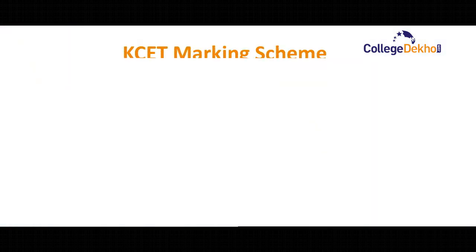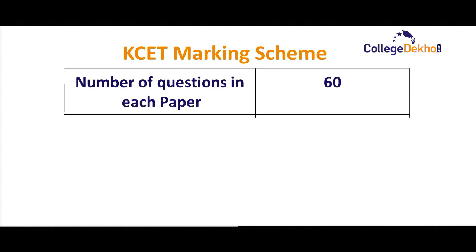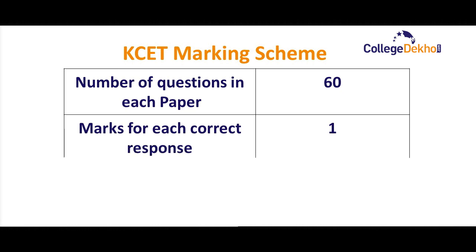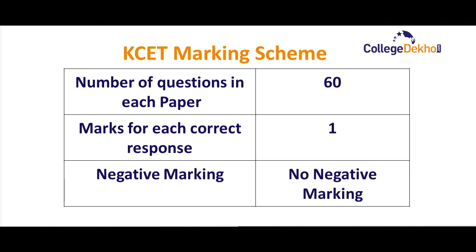Now let us look at the marking scheme for the KCET exam. The total number of questions in each paper will be 60. 1 mark will be awarded for each correct response and there will be no negative marking, that is, responding with an incorrect answer or not attempting any answer will give you 0 marks.